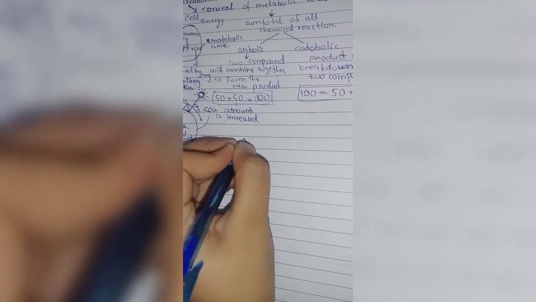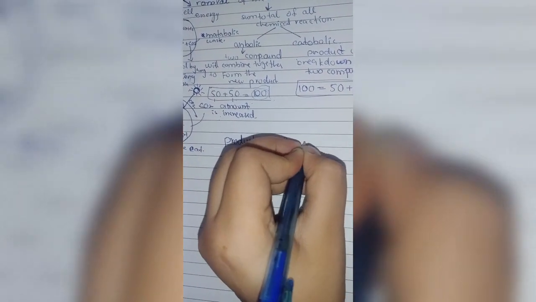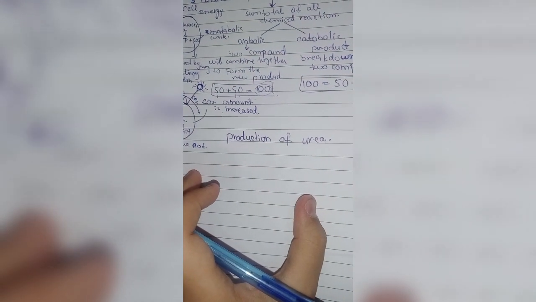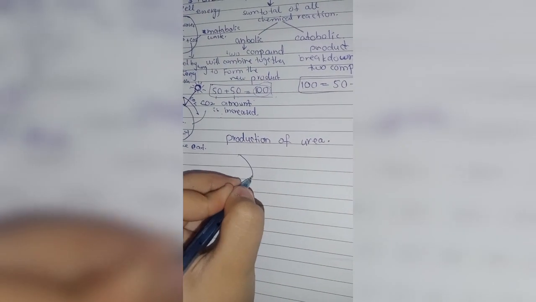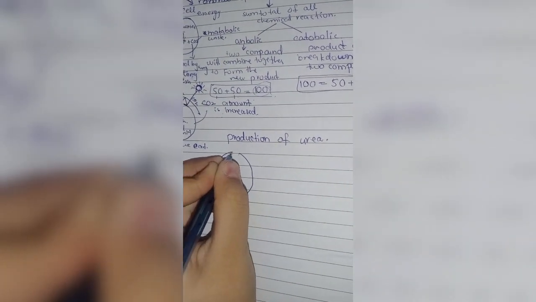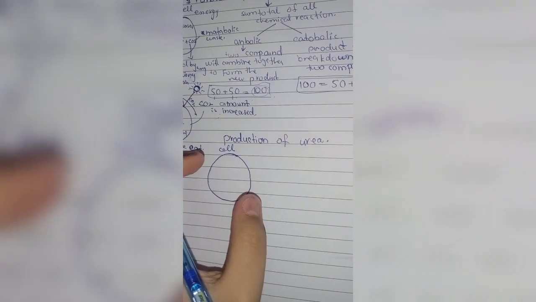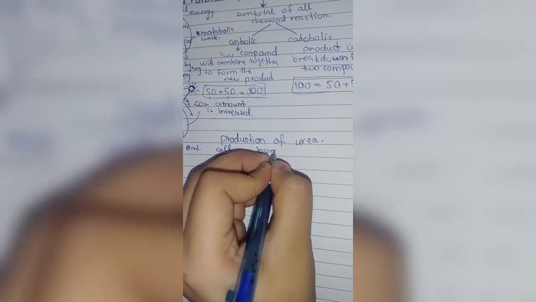Now let's move towards the production of urea. Let me write here: production of urea. Now here you can see we have a cell. In the cell we have many biomolecules.